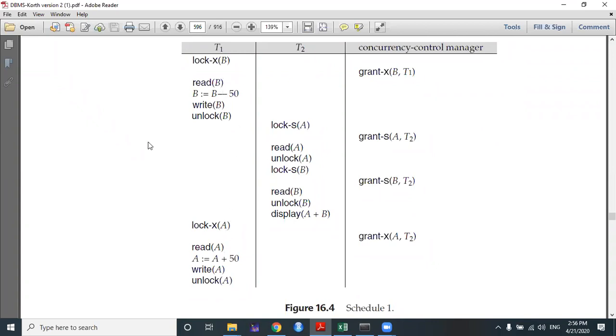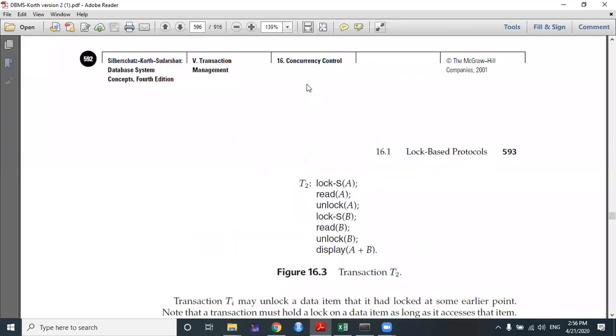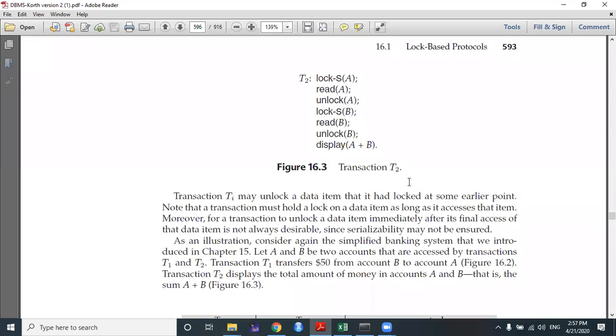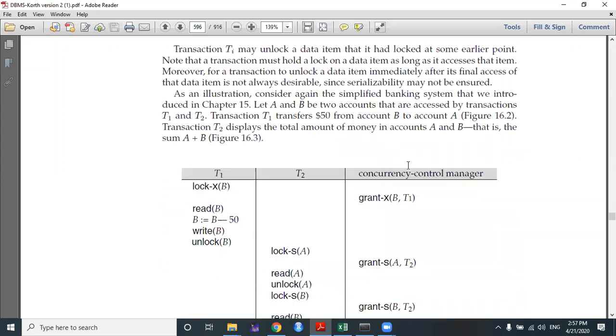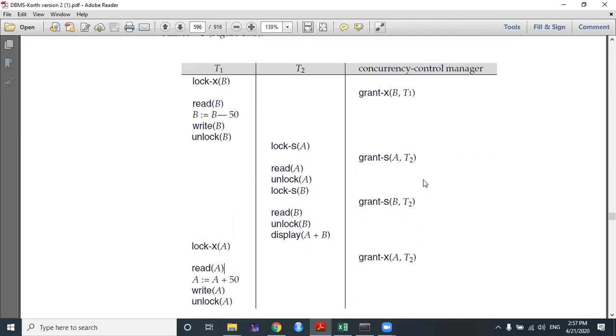I already told you that before these two concurrent transactions, the sum of A plus B is equal to 300: 100 plus 200. We have already mentioned how a serial schedule maintains the consistency of the database. That means the sum of A plus B before the serial schedule transaction will be equivalent to the sum of A plus B after it. So here in the concurrent schedule, I will check whether it maintains this or not.